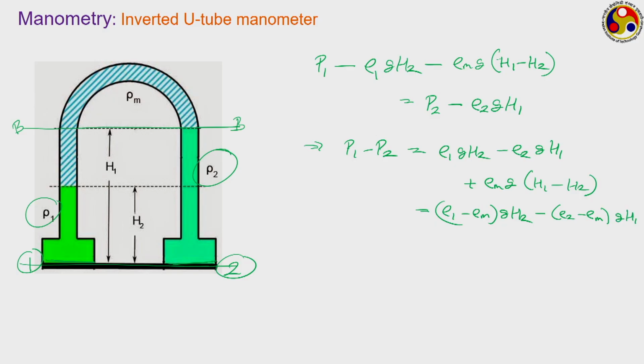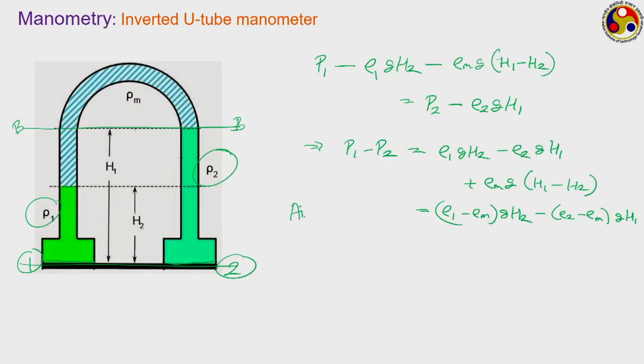Now depending upon the values of rho 1, rho 2 and rho m, we can easily calculate the pressure difference between these two locations, despite the density of the manometric fluid being lower than the density of both the involved fluids. Quite often in inverted U tube manometers, air is used as the manometric fluid, and then rho m is negligibly small compared to both rho 1 and rho 2 in most practical cases.